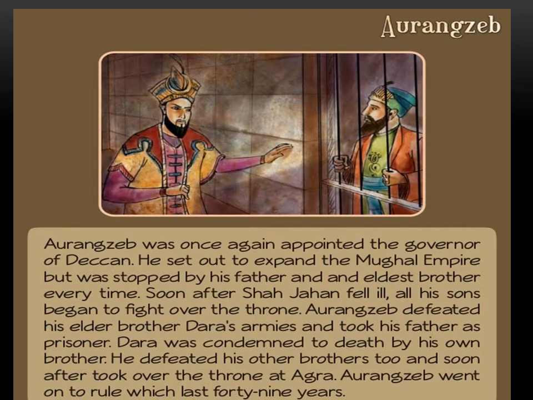Soon after Shah Jahan fell ill, all his sons began to fight over the throne. Aurangzeb defeated his elder brother Dara Shikoh's army and took his father as a prisoner. Dara Shikoh was condemned to death by his own brother. He defeated his other brothers too and soon after took over the throne at Agra. Aurangzeb went on to rule for the next 49 years.